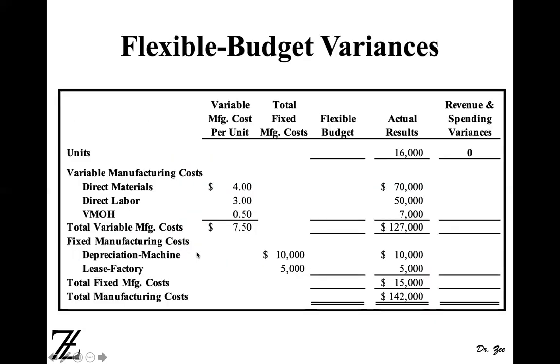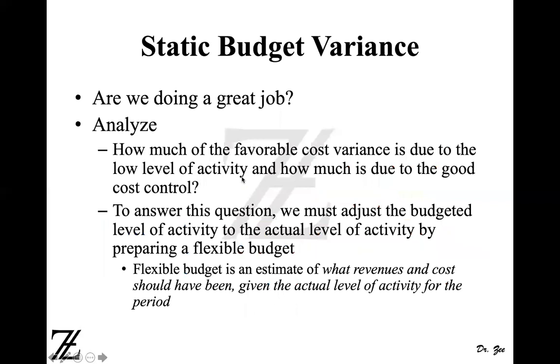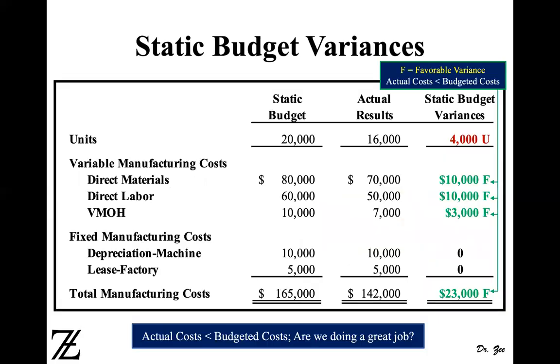And the prices from the static budget are those 4, 3, and 0.5. This is the price. How do we get those prices? If you go back to our original static budget, you will see that material is 80,000. If you divide 80,000 by 20,000, that's $4, or $4 times 20,000 is 80,000, right? 60,000 divided by 20,000 is $3, or $3 times 20,000 is 60,000. 10,000 divided by 20,000 is 0.5.